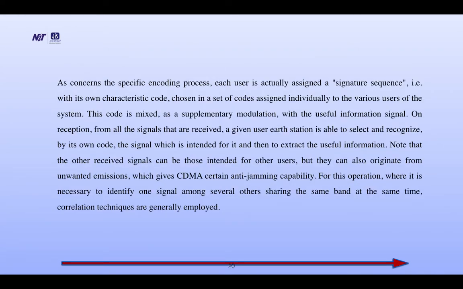As concerns the specific encoding process, each user is actually assigned a signature sequence, that is to say its own characteristic code chosen in a set of codes assigned individually to the various users of the system. This code is mixed as a supplementary modulation with the useful information signal. On reception, from all the signals received, a given user or station is able to select and recognize by its own code the signal which is intended for it and then extract the useful information.